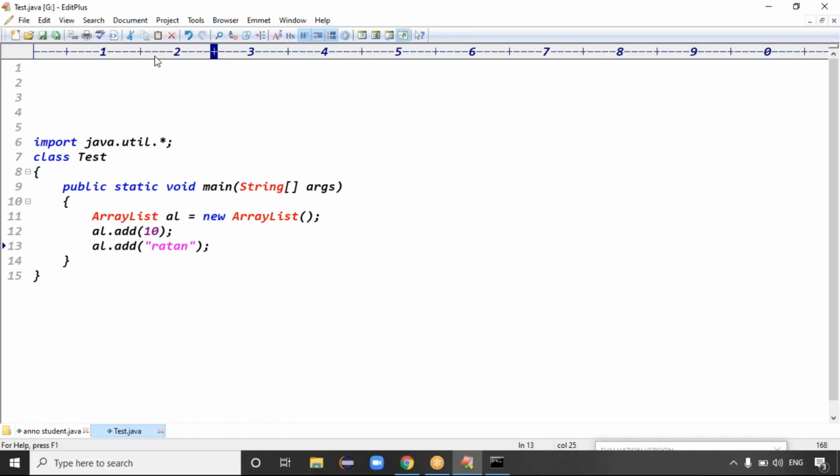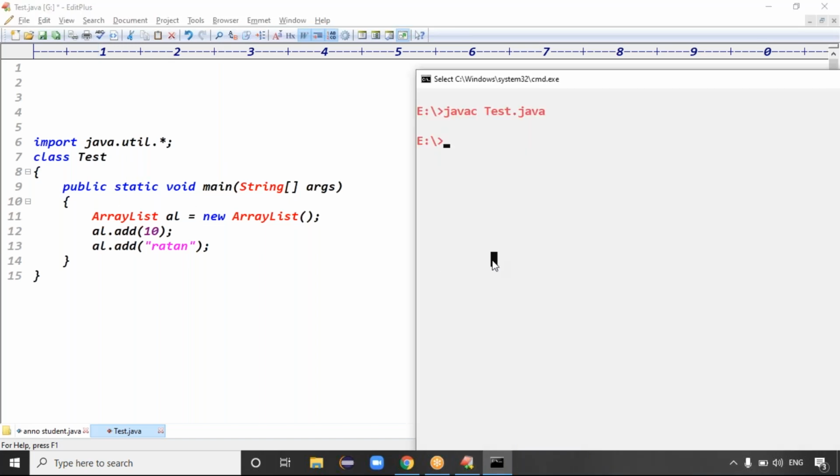We saved this code in local disk G, so you compile the code there. You see the message: Test.java uses unchecked or unsafe operations. Recompile with -Xlint to see details. It says this because the ArrayList is by default not type safe, so I'm using an unsafe operation.